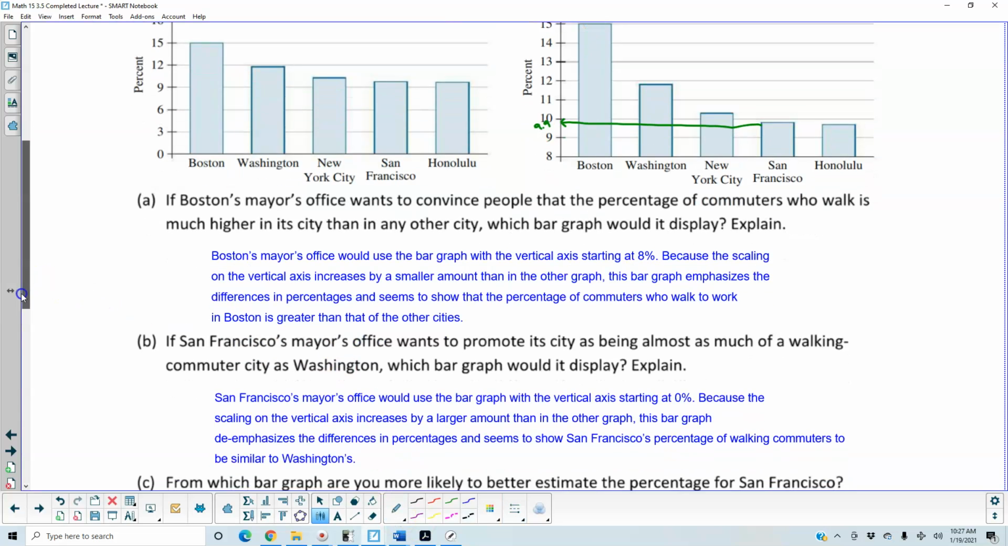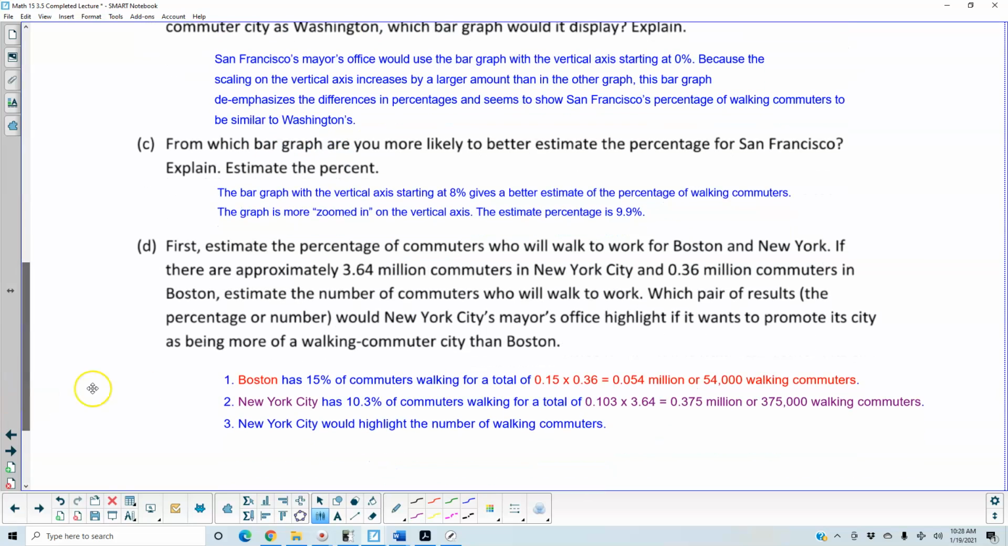So let's go down here. Boston has 15% of commuters walking for a total of, well, 15% as a decimal is 0.15. We're going to multiply it by the 0.36 million commuters in Boston, which gives us 0.054 million. Now, if we want to convert this into a value, we can multiply 0.054 times a million.